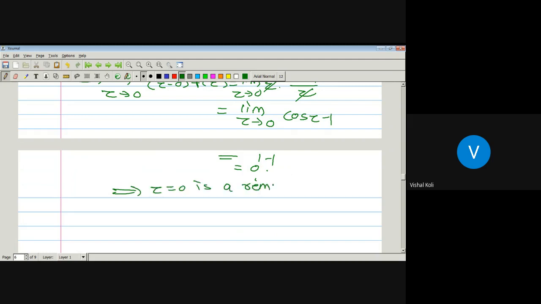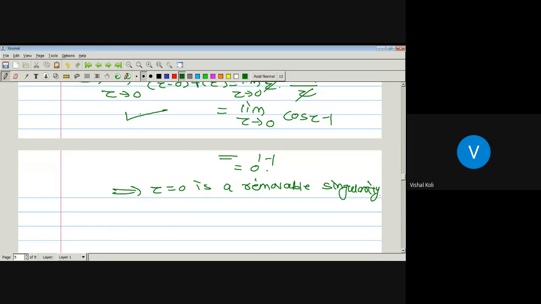But this result will be useful only when the given function has a removable singularity. So if there is a function and we have to check whether it has a removable singularity or not, then we can use this result also. That is, if z minus a into f of z tends to 0 as z tends to a, then that corresponding isolated singularity must be a removable singularity, otherwise it is not removable.